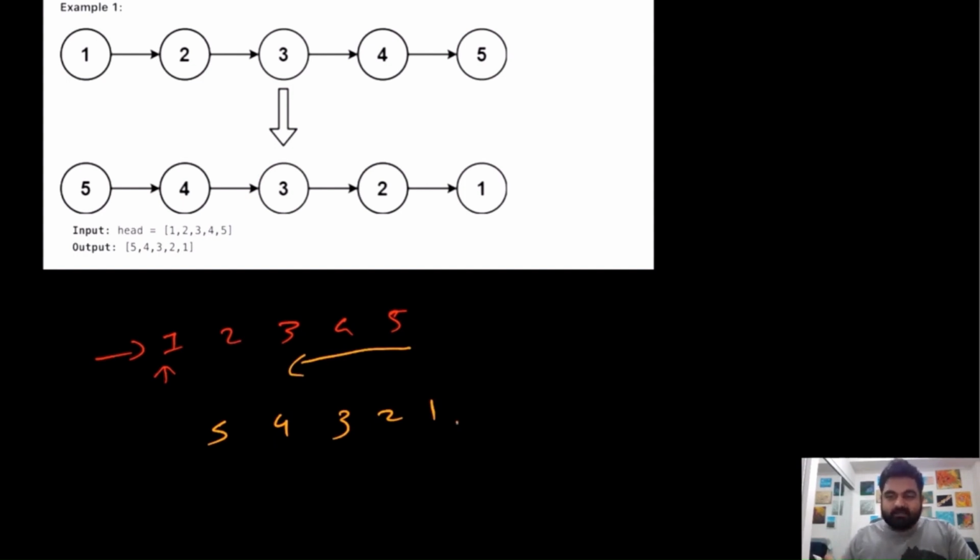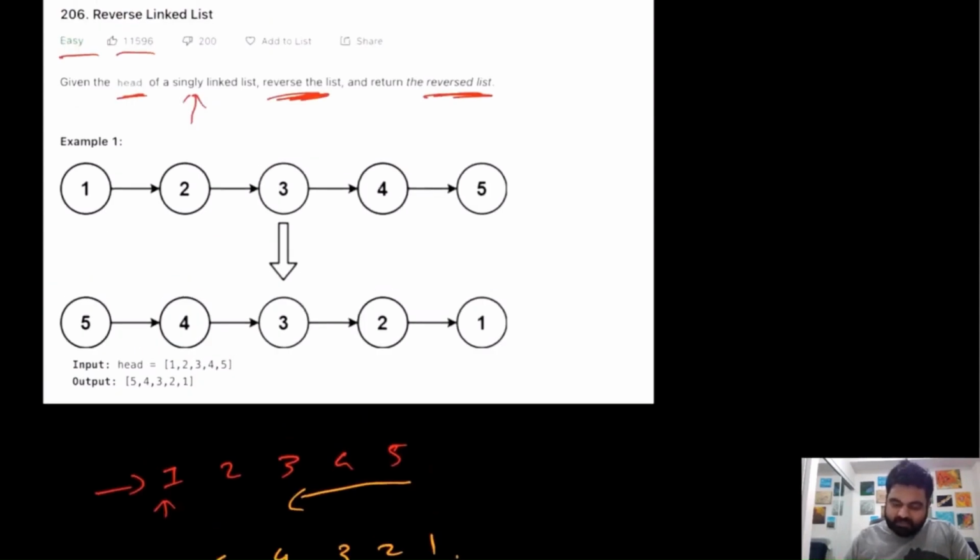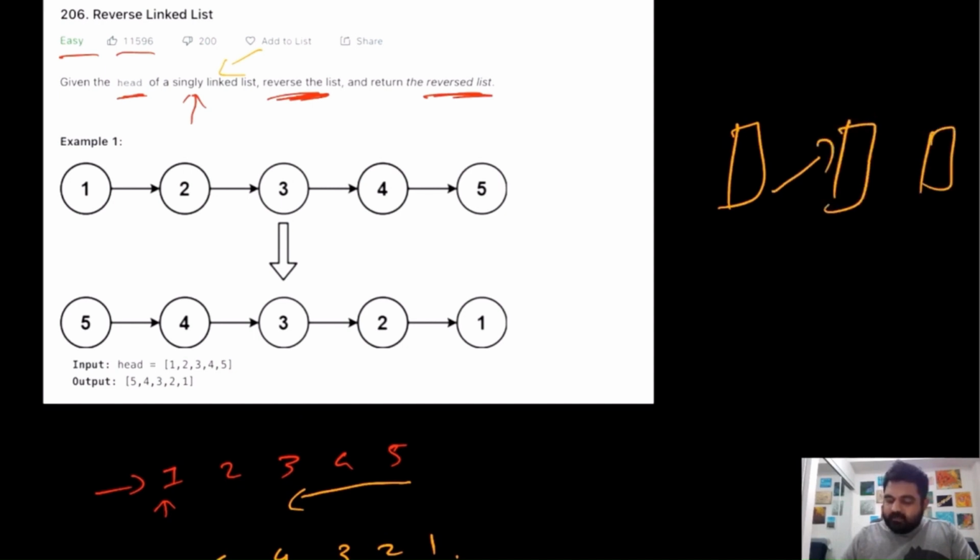The thing is, there happens to be a little bit more complexity, because we are told that this is a singly linked list. So in a singly linked list, all the elements are stored in a single manner, which means that this element only knows what element comes after it.